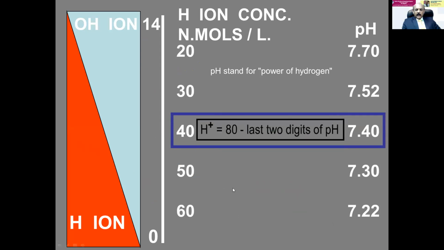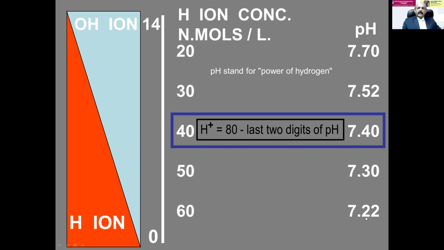Usually the hydrogen ion concentration in nanomoles is 80 minus the last 2 digits of pH. Remember this. See, 40, 80 minus last 2 digits, is 7.4. 50 is 7.3. 60 should be 7.2, but it is 7.22.